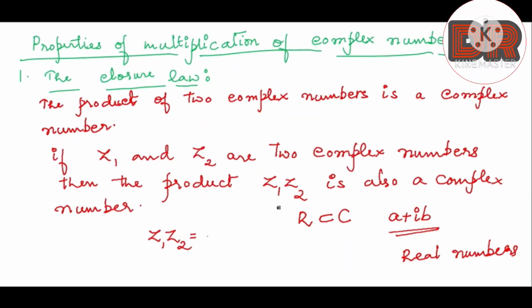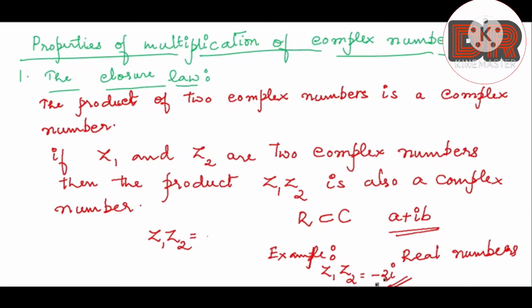And if suppose at the end you are getting only an imaginary part, for example, the final answer Z1 Z2 is minus 2i, this is just an example. According to the property, there is no problem.